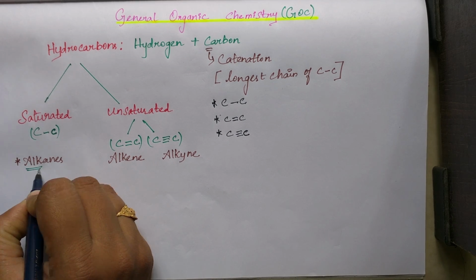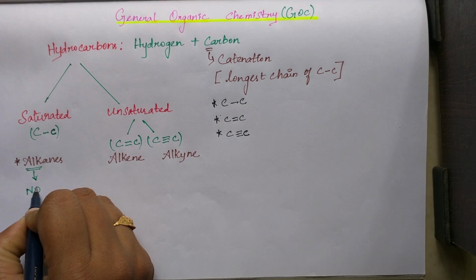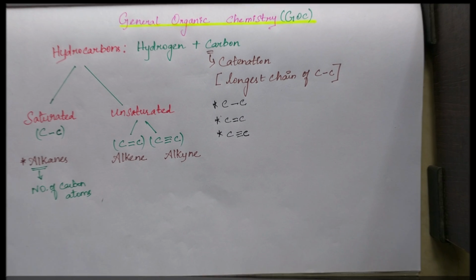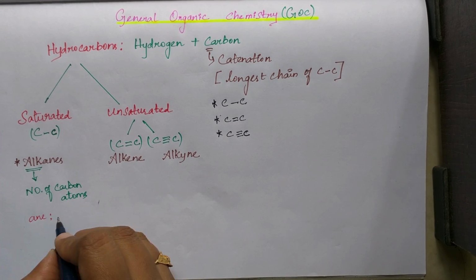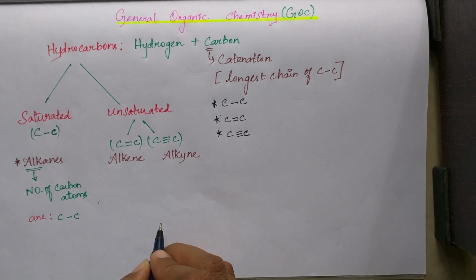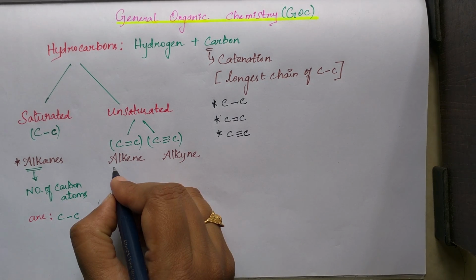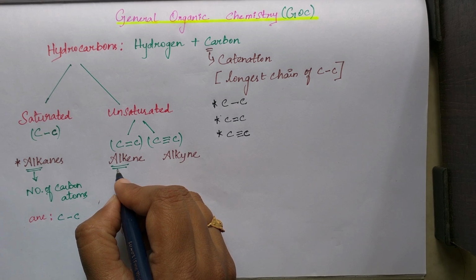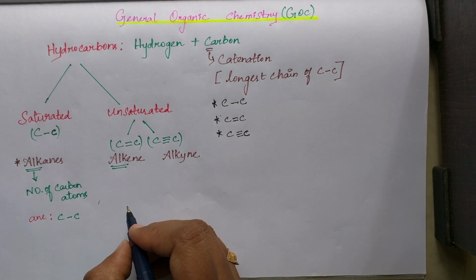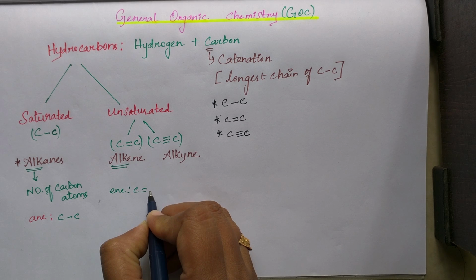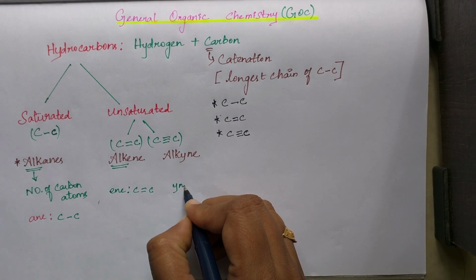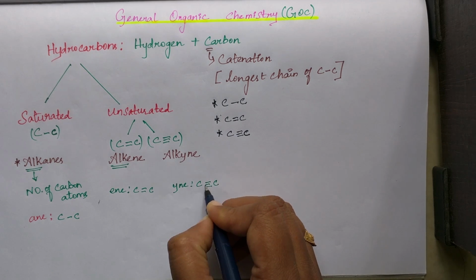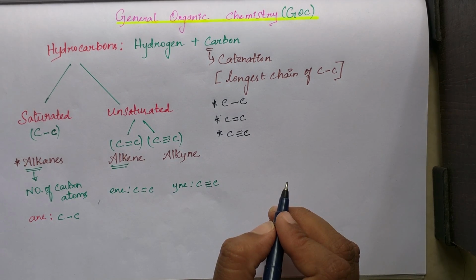Here, alk represents the number of carbon atoms and a represents the carbon-carbon single bond. Next, here also it is the same: alk represents the number of carbon atoms. Here ene represents the carbon-carbon double bond, and yne represents the carbon-carbon triple bond. In the name itself, you can easily identify the compounds.